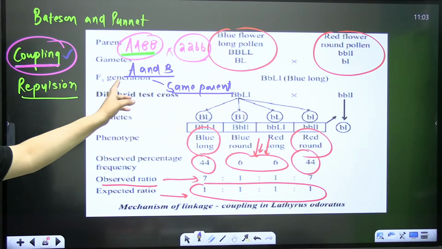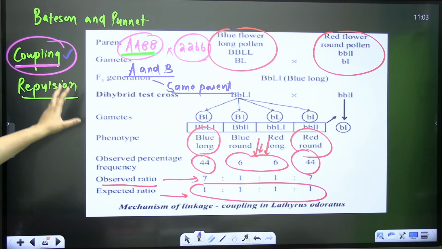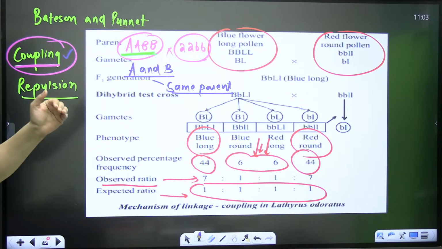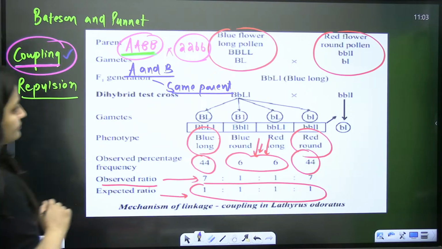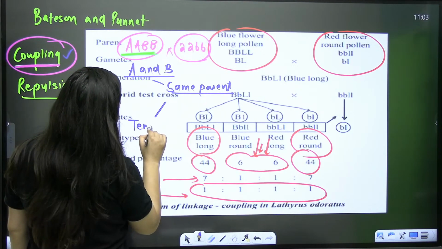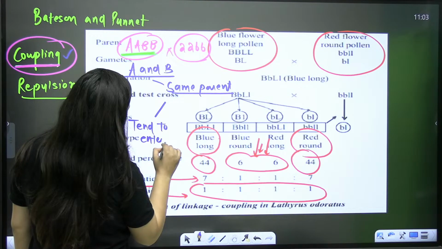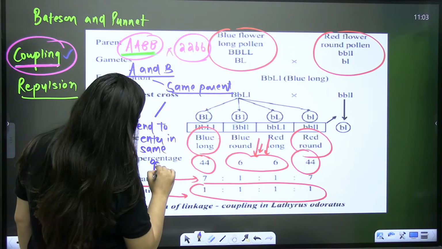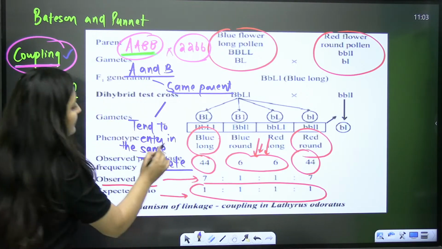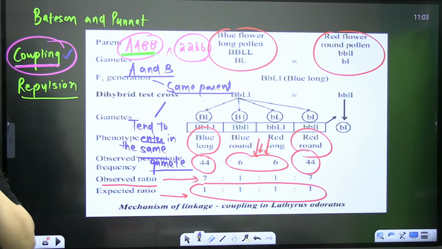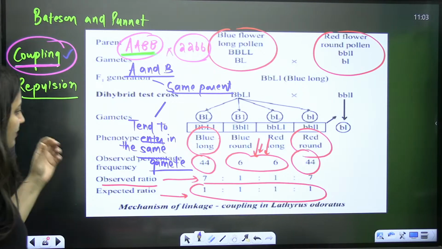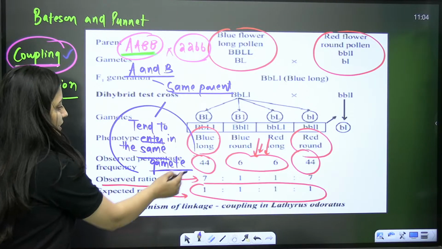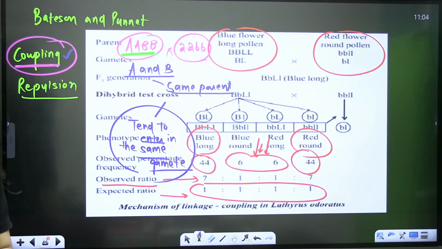According to this theory, when two genes, for example A and B, come from the same parent, they tend to enter the same gamete, and they will be inherited together. Is that clear?